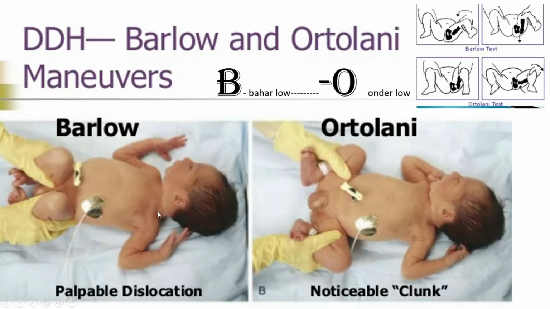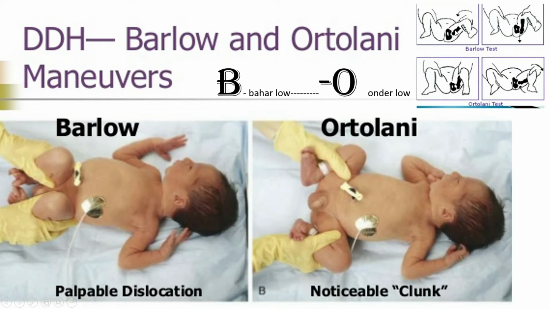Now, the most commonly asked question is about the Barlow test and the Ortolani test. What are those? These are clinical tests done in the neonate to assess whether the hip is functioning normally or not.